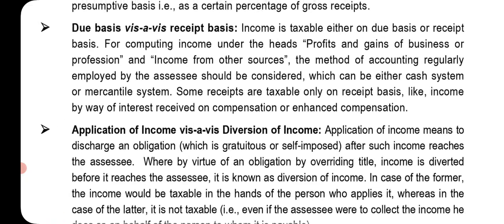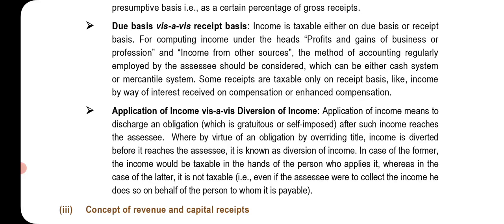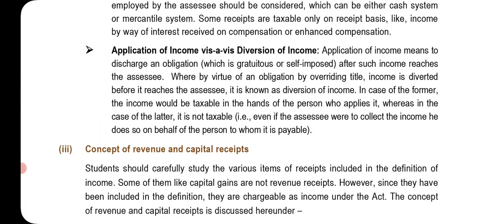Due basis versus receipt basis. Income is taxable either on a due basis or receipt basis. For computing income under the head profits and gains of business or profession and income from other sources, the method of accounting regularly employed by the assessee should be considered, which can be either cash system or mercantile system. Some receipts are taxable only on receipt basis, like income by way of interest received on compensation or enhanced compensation.